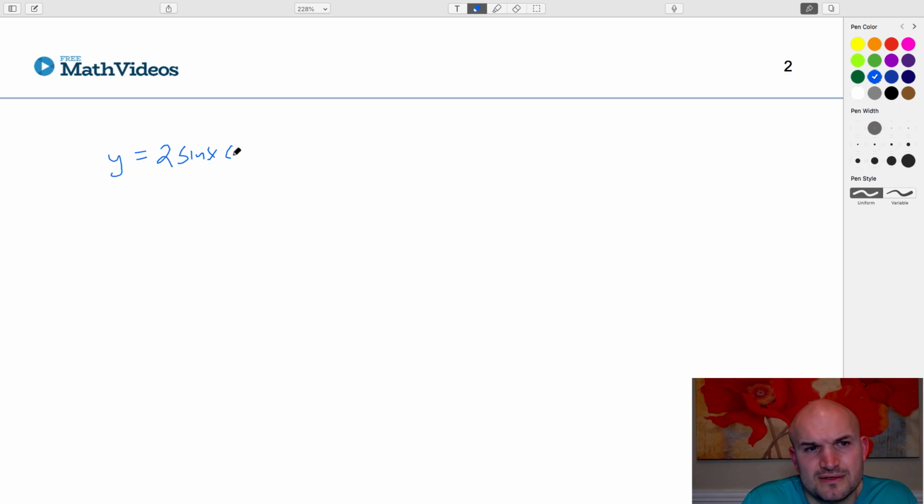So 2 sine of x, sine cubed of x, cosine of x. I do see you can do some factoring, maybe. If you factor out a sine of x and a cosine of x, you're going to be left with 2 cosine squared minus 2.